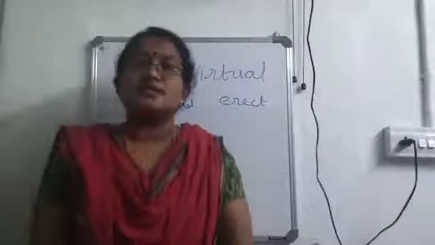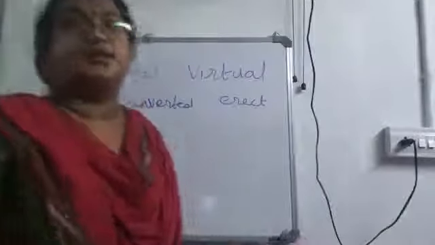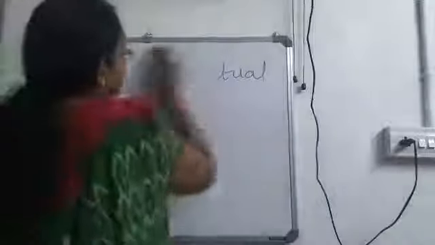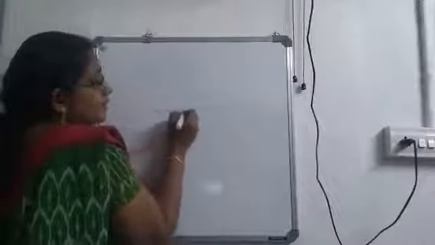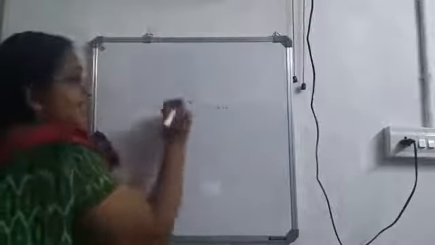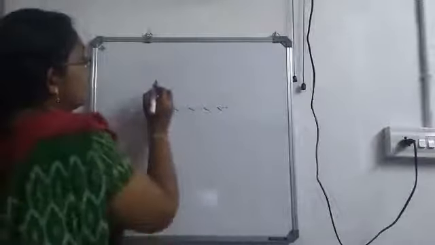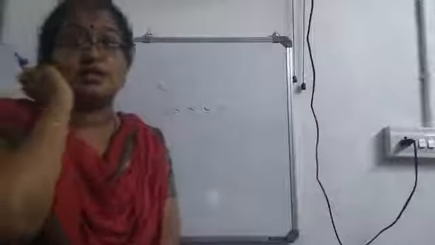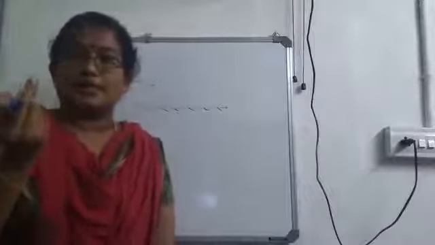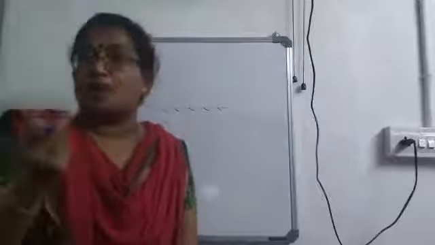Okay. How is image formed using a point object? So for that, I am considering a plane mirror here. So this is the silver coating and this side will be the reflecting surface. Okay. I have kept a point object here. What do you mean by a point object? A small object, isn't it? It can be considered as a point source.